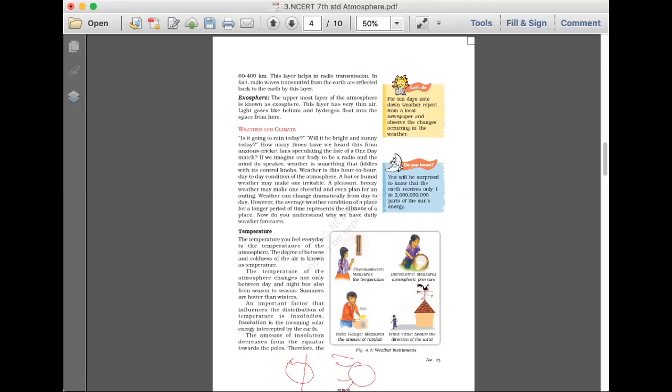Also we have studied that where the sun falls directly, on the equator or Tropic of Cancer or Tropic of Capricorn, there will be more temperature, whereas when we move away from the equator towards the pole, it decreases. It means the pole will have very little temperature, that is why it is cold. And we have studied the polar region is the frigid zone.